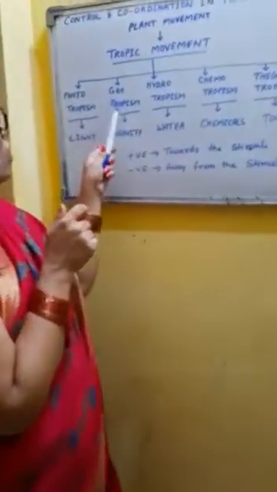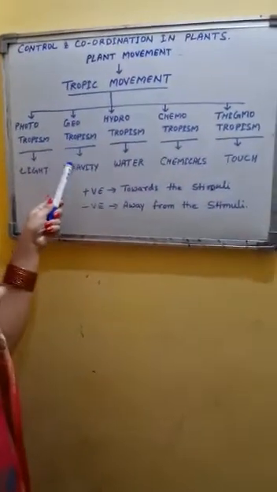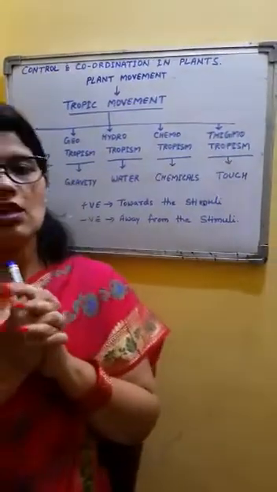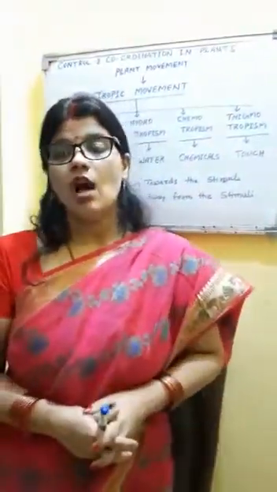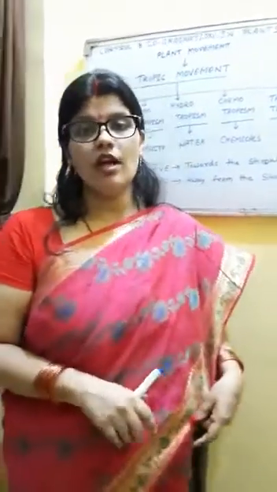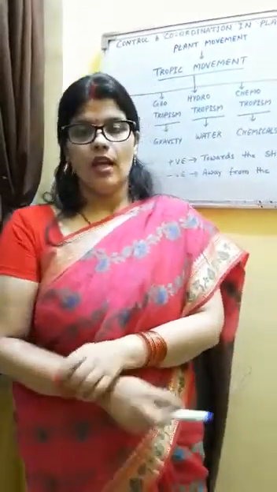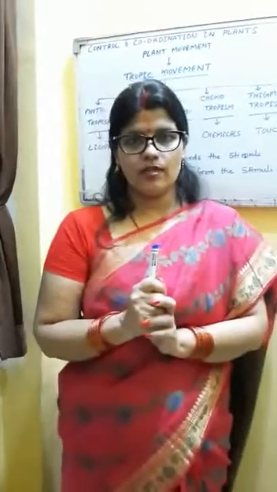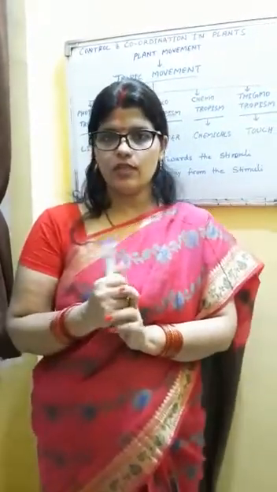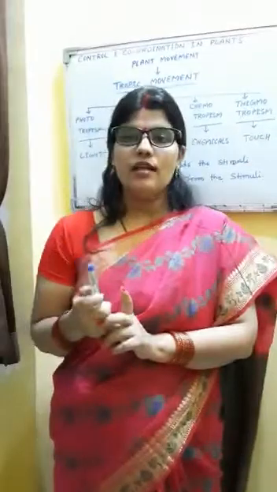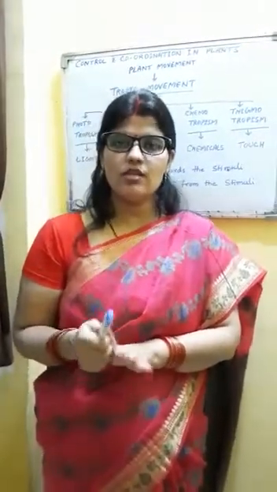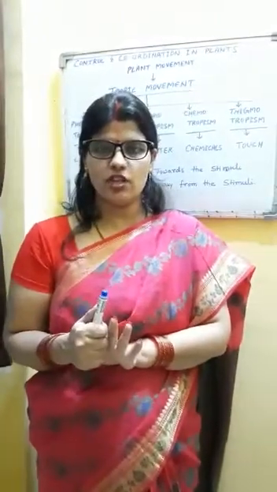The second tropism is called geotropism. The word geo refers to gravity. So the tropic movement of plant parts according to gravity is called geotropism. Here the scene is reversed. Stem shows negative geotropism. It grows away from the gravitational force. And root shows positive geotropism. It grows towards the gravity, towards the gravitational force.